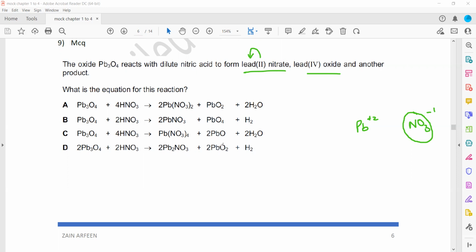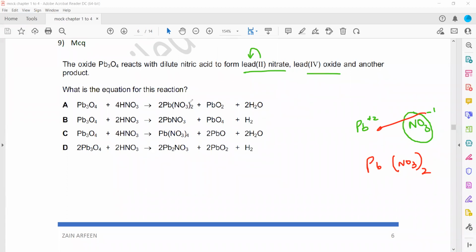So for lead-2 nitrate, we cross multiply the valency. The 1 will be with lead and the 2 will be with nitrate. So the formula of lead-2 nitrate is Pb(NO3)2.